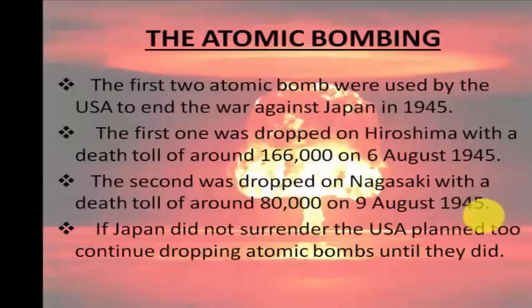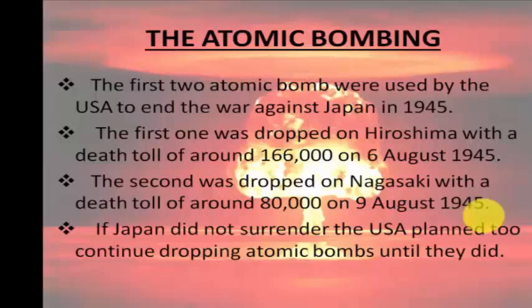The first one was dropped on Hiroshima with a death toll of around 166,000 people, and this bomb was dropped on 6th of August 1945. There was a second bomb which was dropped on 9th of August 1945, on Nagasaki.